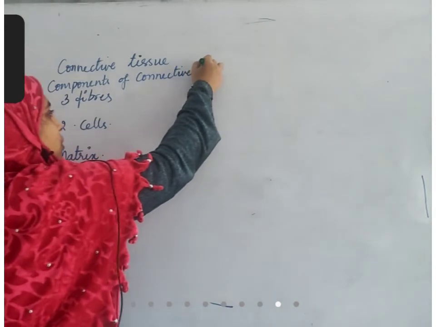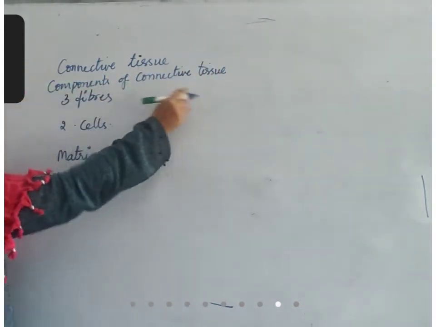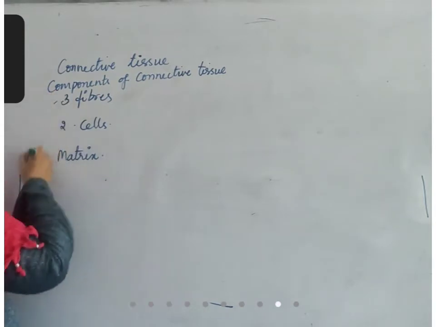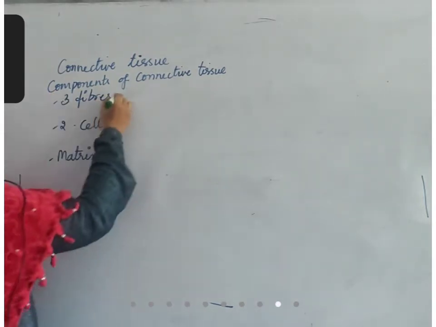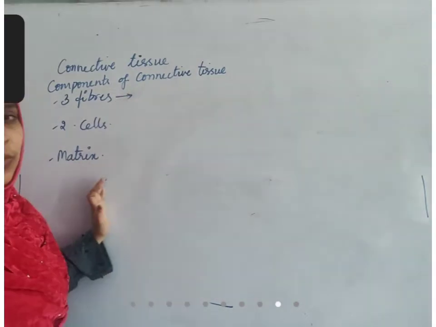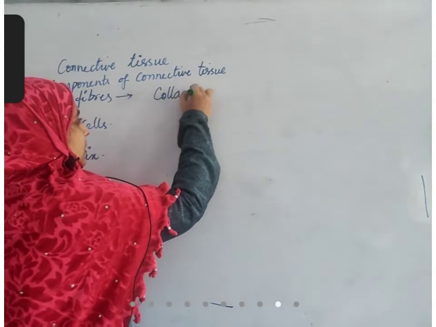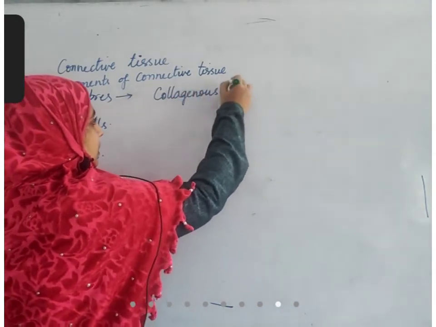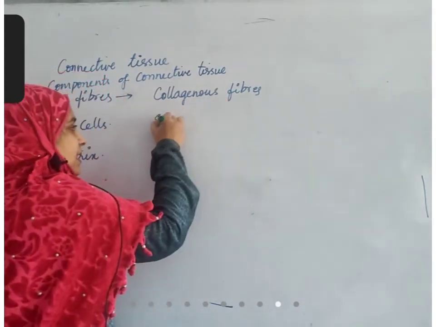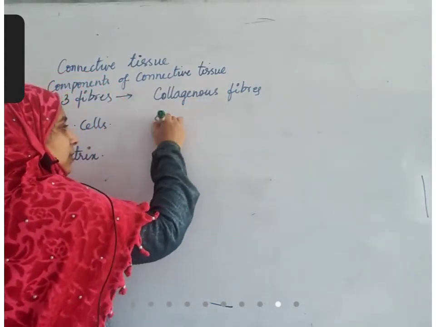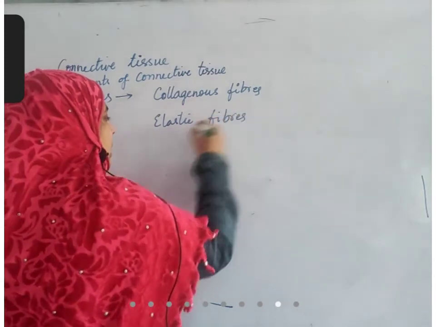The components of connective tissue. There are three components in connective tissue. Three types of fibers are present. Two types of cells are present. One matrix is present. What are the three types of fibers that are present? Collagenous fibers, elastic fibers, reticulate fibers.